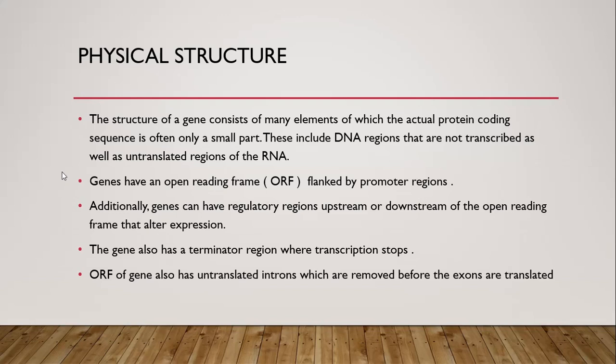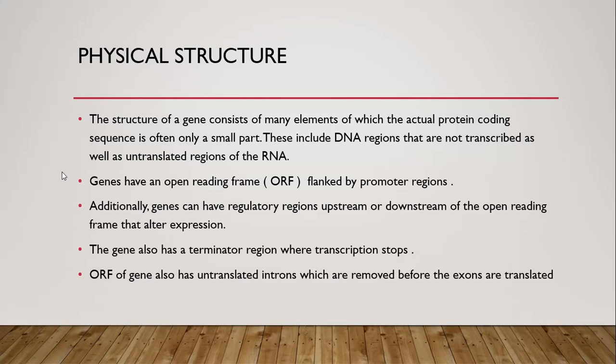Additionally, genes can have regulatory regions upstream or downstream of the ORF, and these regions of regulation alter the expression of a gene. Genes also have a terminator region where transcription stops. The ORF of a gene also has untranslated introns, which are removed before the exons are translated.